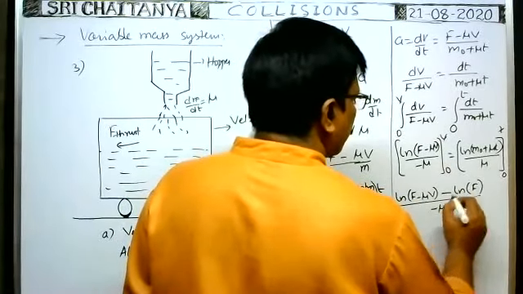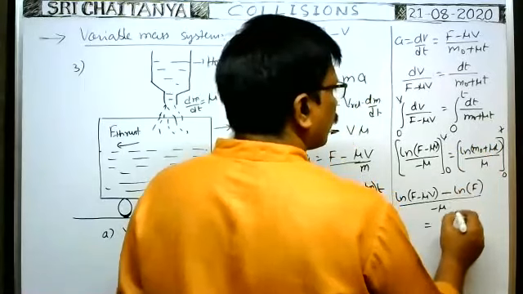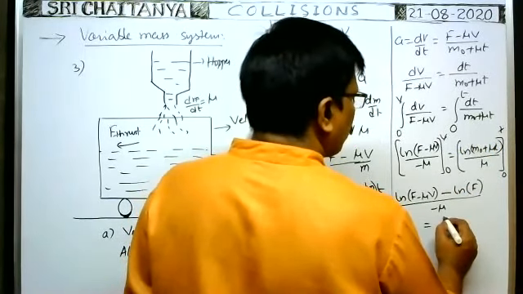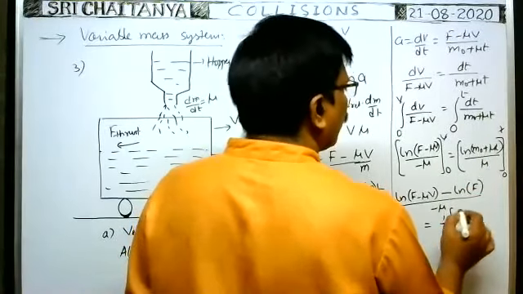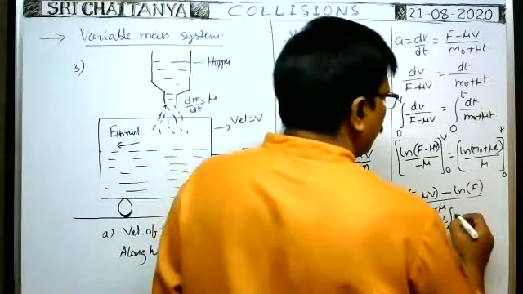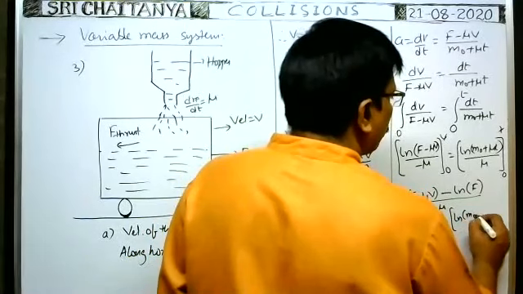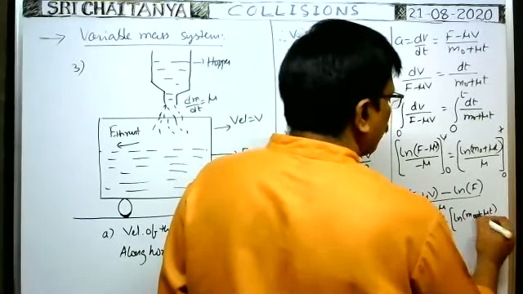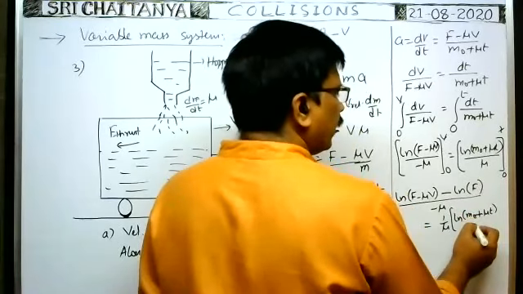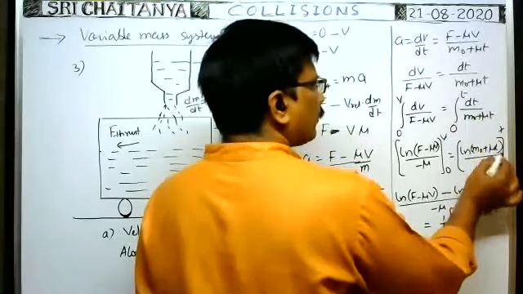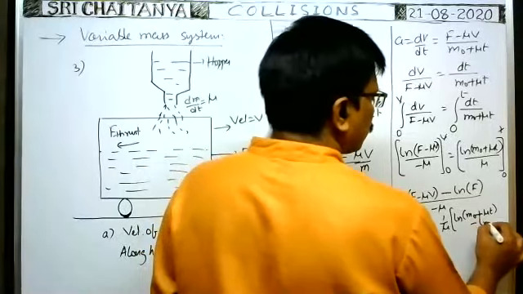On the right side, 1 by mu, of course, we can cancel 1 by mu. For the upper limit, ln(m naught plus mu t). Before substituting the lower limit, you put a minus sign. Instead of t, substitute 0, then ln m naught.